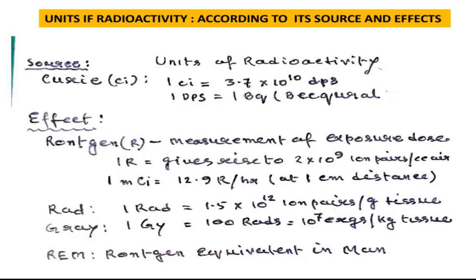Madame Curie actually gave her life for research on these radionuclides. Anyway, 1 Curie is equal to 3.7 × 10^10 dps, disintegrations per second. 1 dps is equal to 1 becquerel.